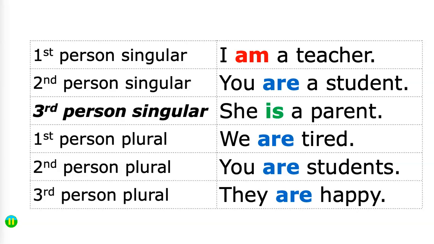That's because we use the same pronoun, you, and the same verb, are, both when we're talking about second person singular and plural. But you can see from context that it's very clear when we're talking about a singular person, as in you are a student, versus more than one person, as in you are students.